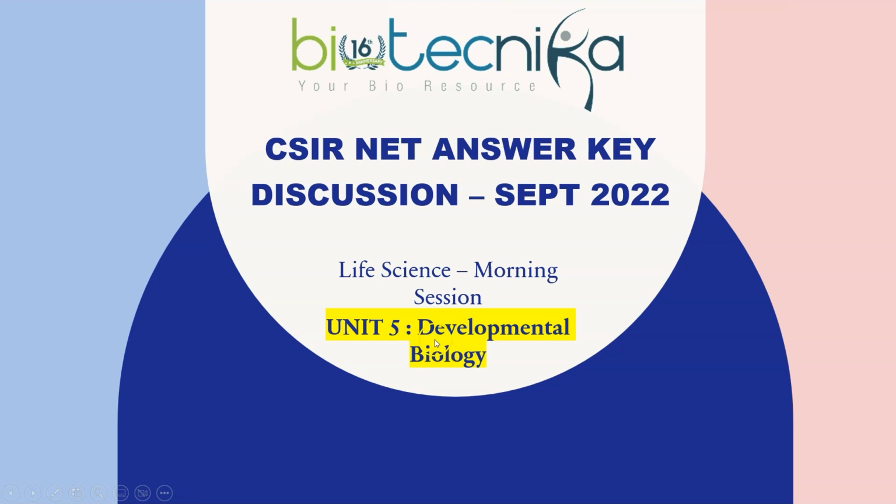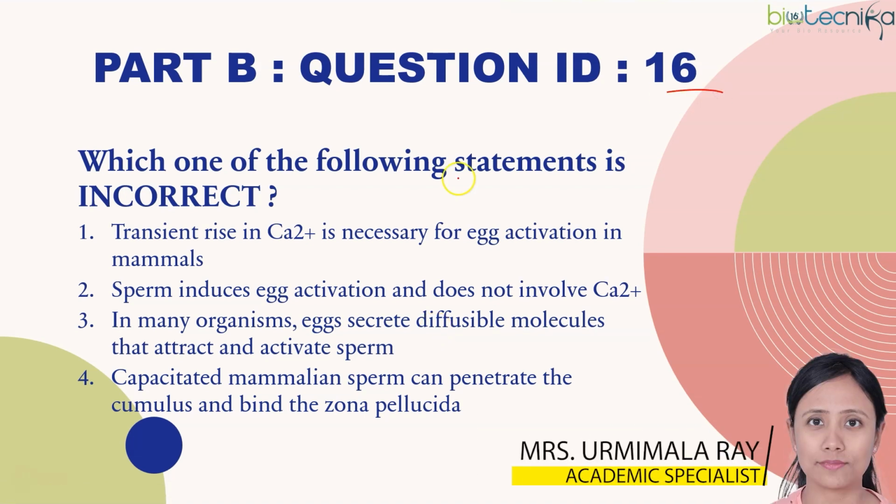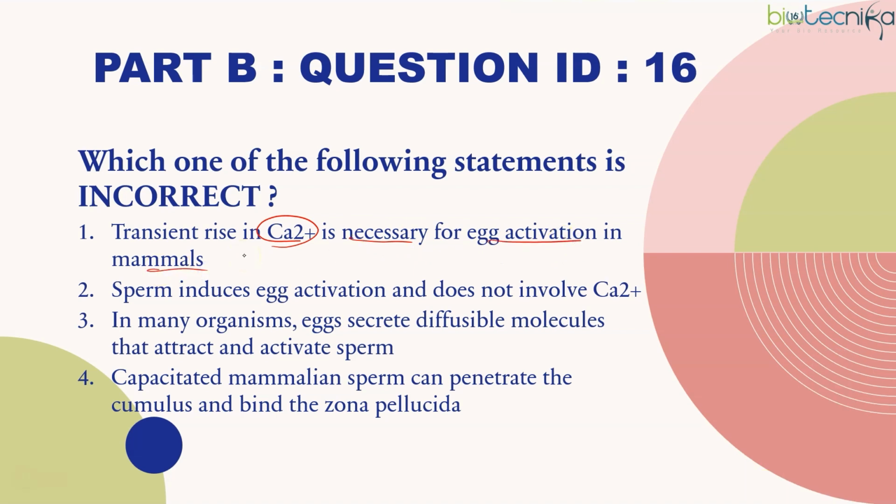The subject is Developmental Biology, Unit 5. The question is from Part B, question ID 16. Which one of the following statements is incorrect? Transient rise in calcium ion is necessary for egg activation in mammals. Or it is saying sperm induces egg activation and does not involve calcium. So these two are contradictory, which means one of these should be incorrect. Generally in a Part B question, that's how it is.